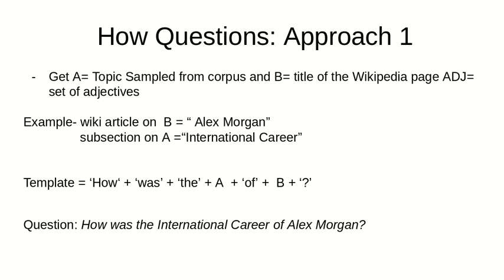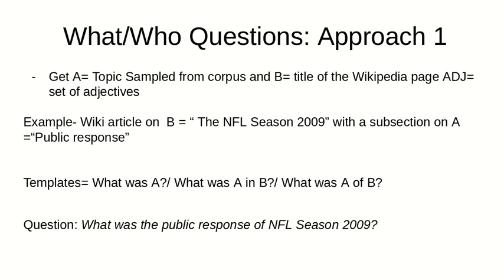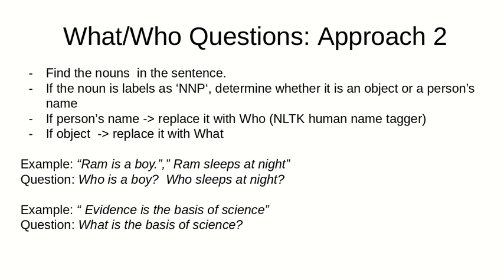We employ a similar method for how question in approach 1 and got how was the international career of Alex Morgan, where A and B are sampled from hierarchical structure of the corpus. And for what and who questions, for example, we could also get what was the public response of NFL season 2009. We extend approach 2 to pronoun due to the pronoun transformation and dependency parsing. We use NLTK's human name tagger, replacing person name to who and object name to what, and then we could get what is the basis of science from evidence is the basis of science.